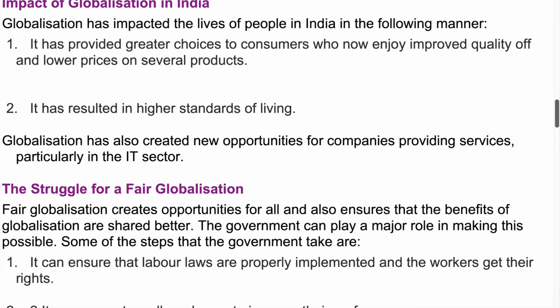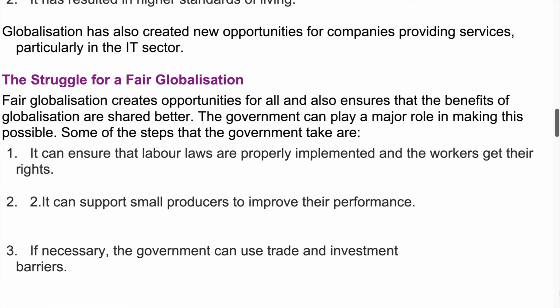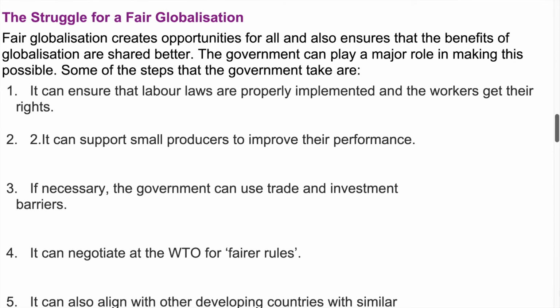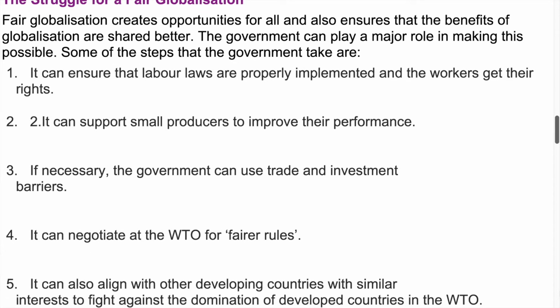The struggle for a fair globalization. Fair globalization creates opportunities for all and also ensures that the benefits of globalization are shared better. The government can play a major role in making this possible. Some of the steps that the government take are: 1. It can ensure that labor laws are properly implemented and the workers get their rights.